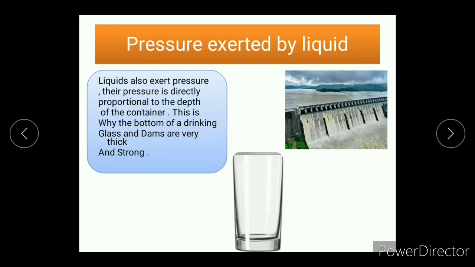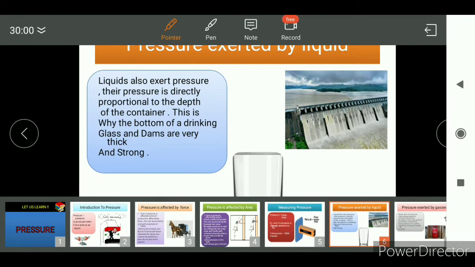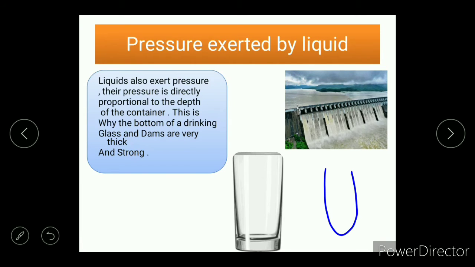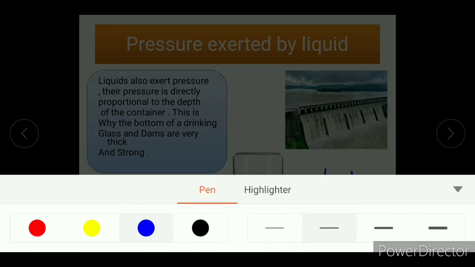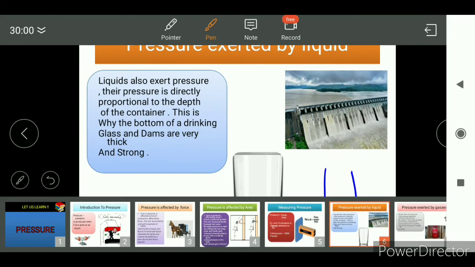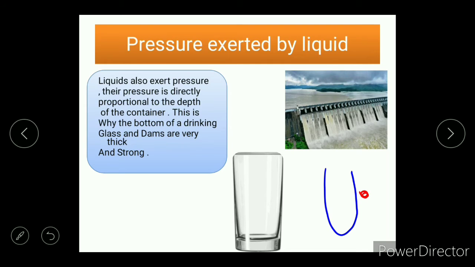Liquids exert pressure on the bottom of their container. The pressure exerted by liquids increases towards the bottom. This can be proved by an example: you take a bottle and make 3 holes in it.